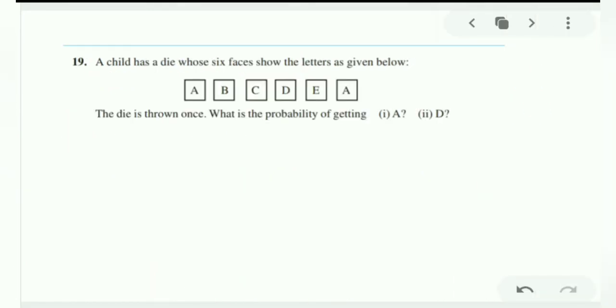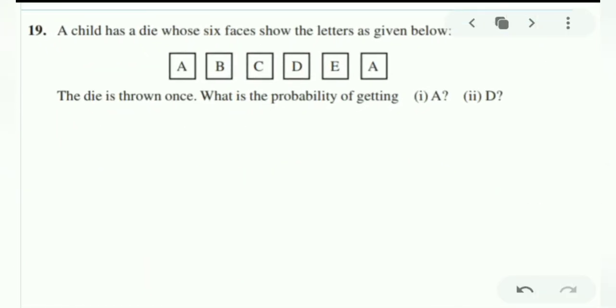Now here let us read question number 19. A child has a die whose 6 faces show letters A, B, C, D, E, A. Means we take a die with numbers 1, 2, 3, 4, 5, 6 written on it, and in their place we stick the alphabets A, B, C, D, E and A. A die is thrown once. If we drop the die, what is the probability to get A?